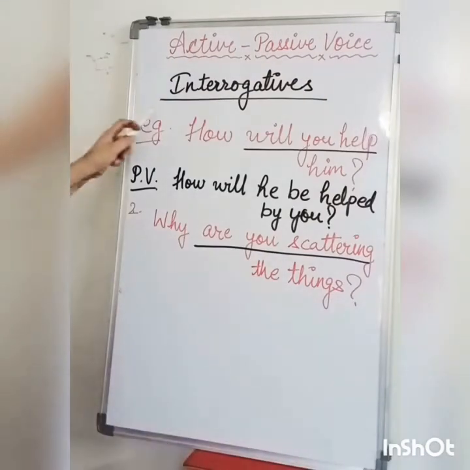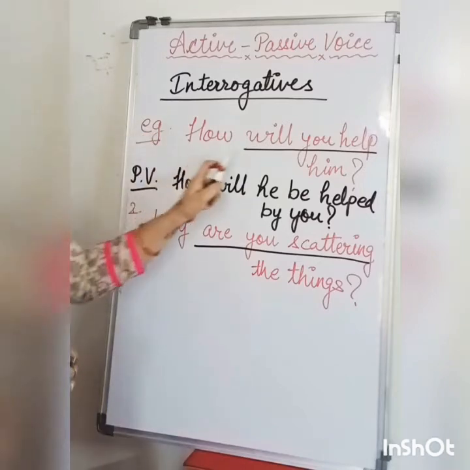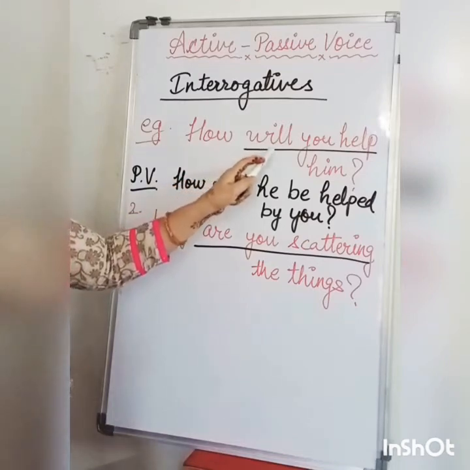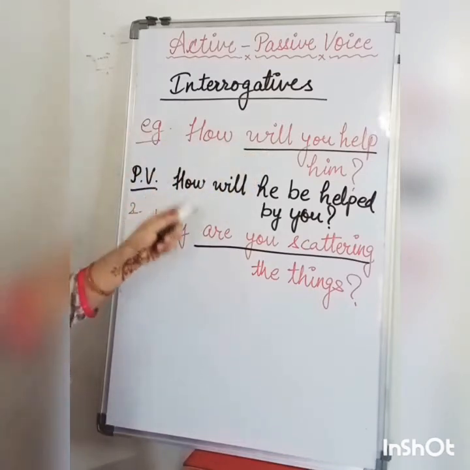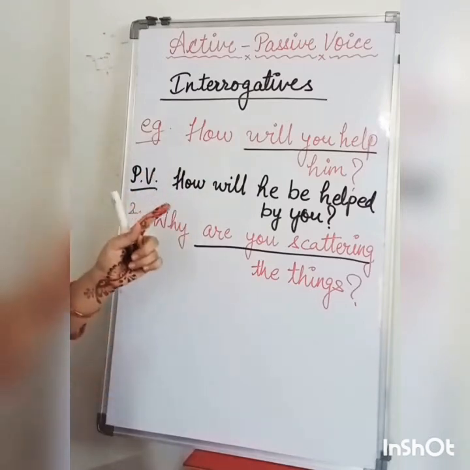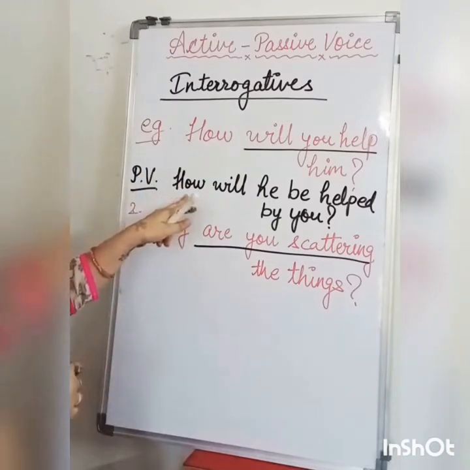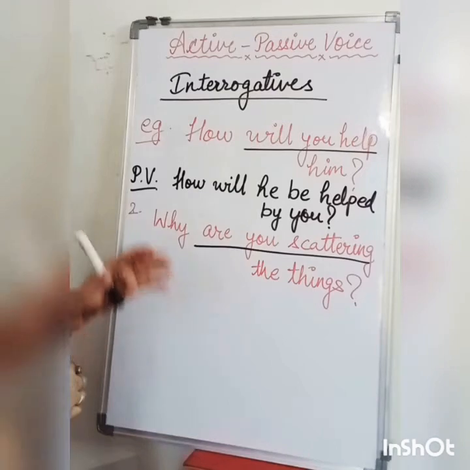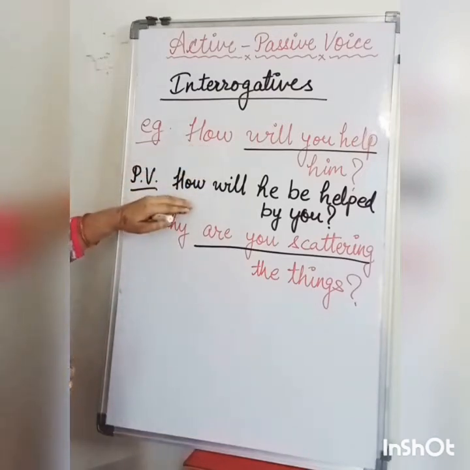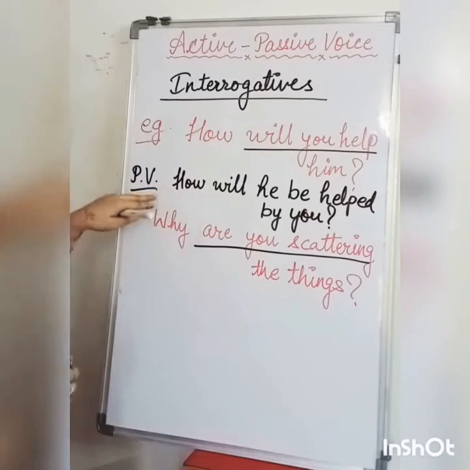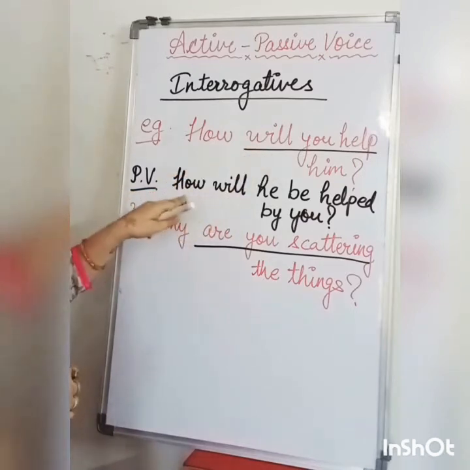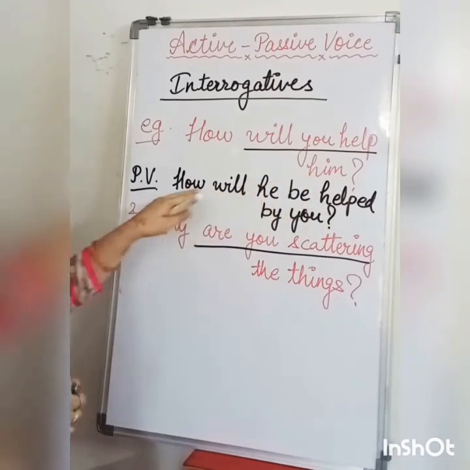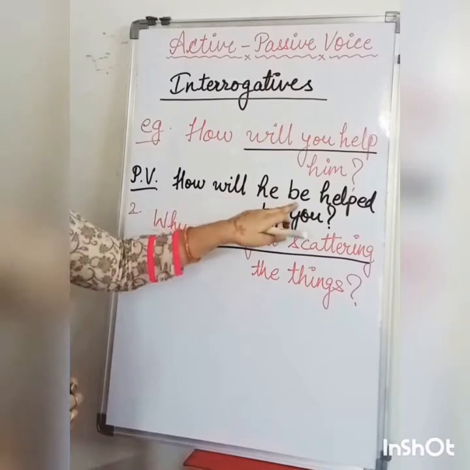Now let's move to the WH questions. For example, how will you help him? In active voice, will denotes the simple future tense, so we have to apply the structure of simple future tense in passive voice: will plus be plus the past participle form of the verb. Here the WH word will remain at the beginning. So in passive voice: how will, and put the object in the subject place. Him will become he. How will he, then be auxiliary.